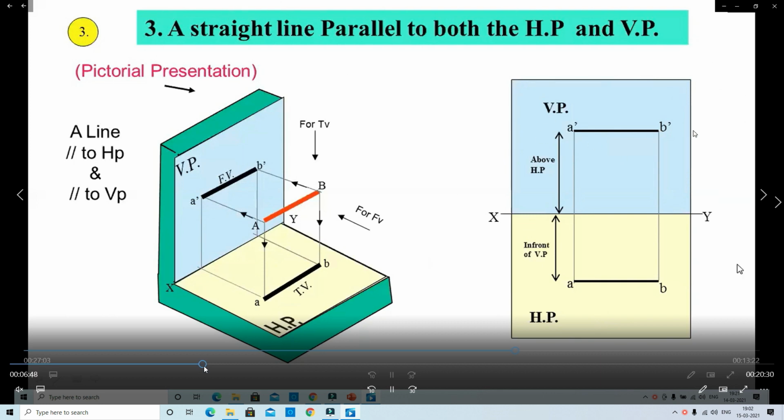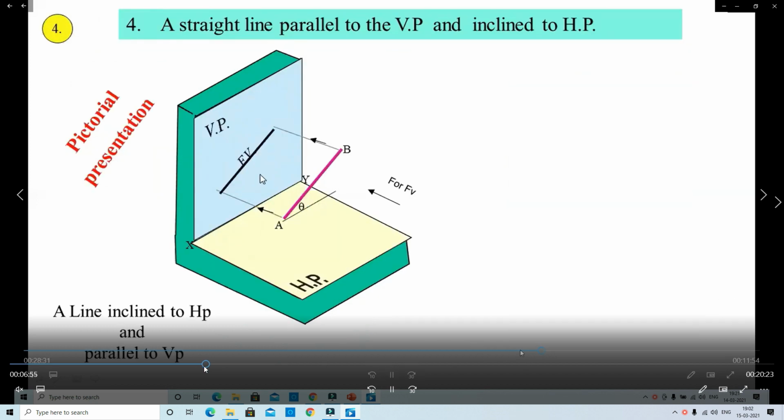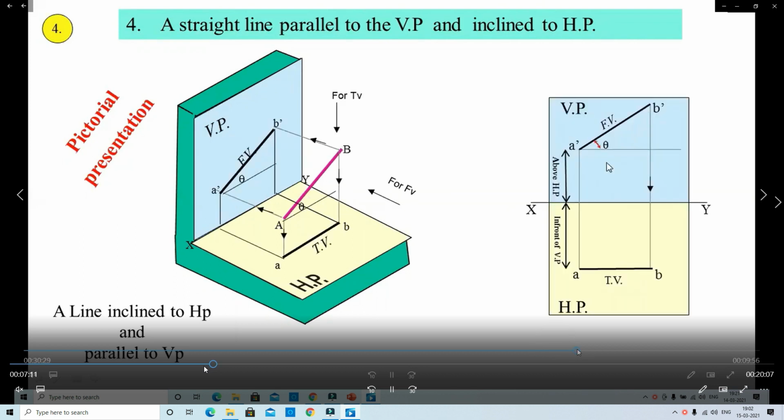So in this way we draw the front view and top view of the straight line parallel to both HP and VP. Now, fourth case: the straight line is parallel to VP and inclined to HP. That means the line is inclined to HP and parallel to VP. One plane is inclined, another plane is parallel.